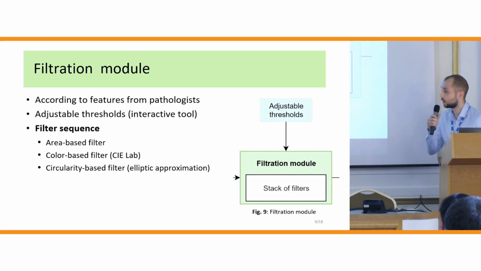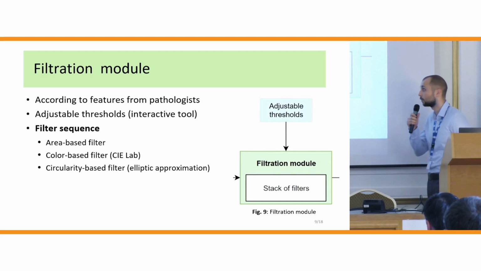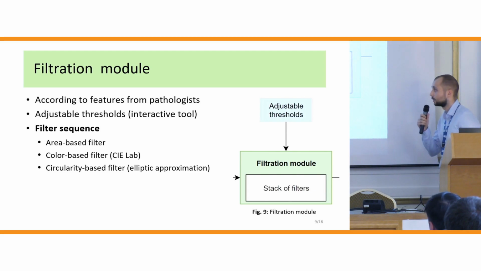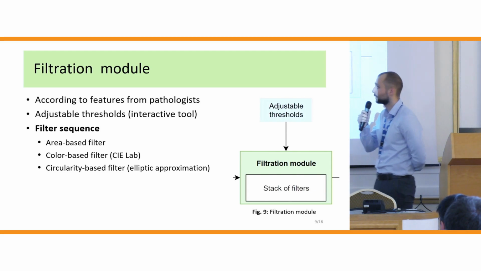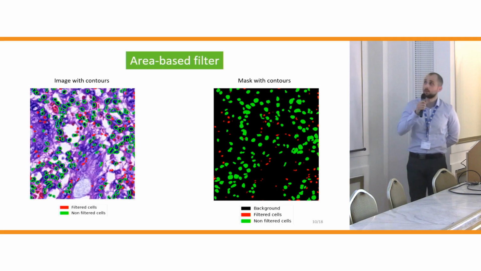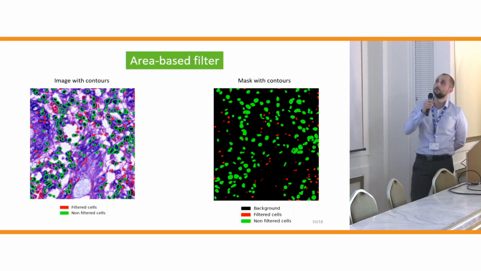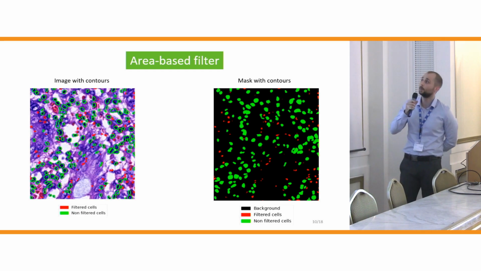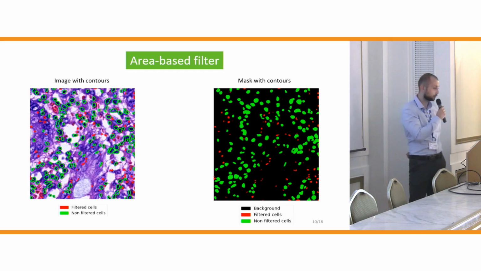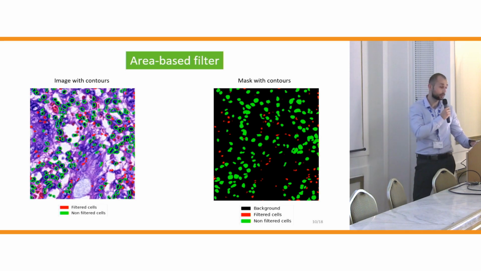They said they are really interested, while diagnosing Crohn disease and ulcerative colitis, in cells which are bigger, which are darker, and which are in specific shapes. Here can be seen an example of the area-based filter. Red parts are filtered cells. This filter shows that it worked and it filtered small cells. This can also be set by threshold. We can filter bigger cells if we want.